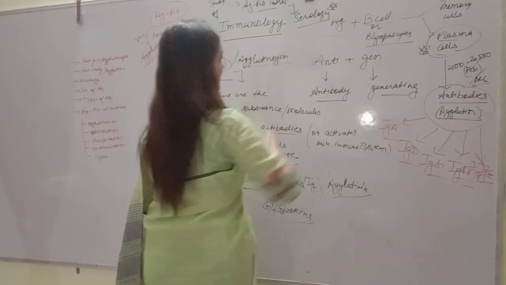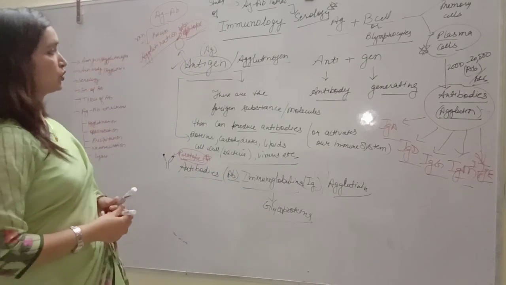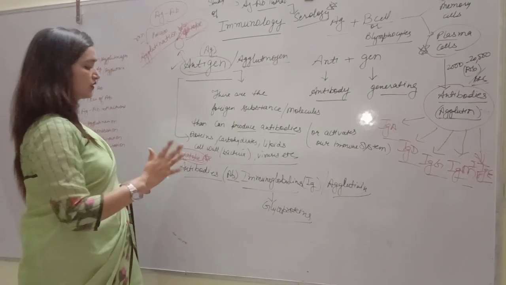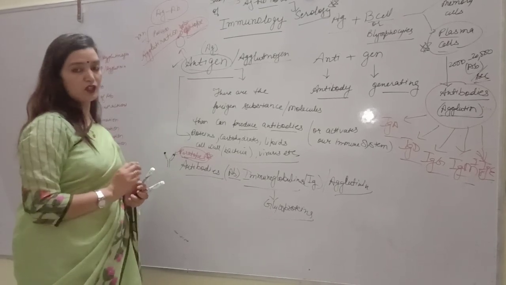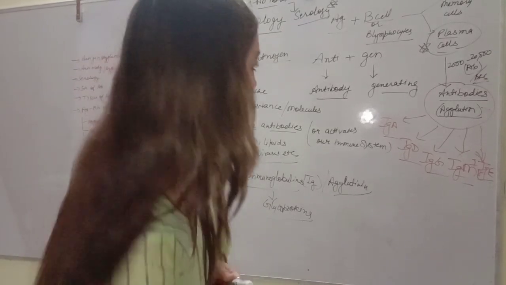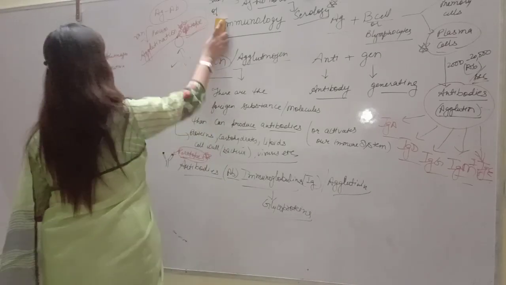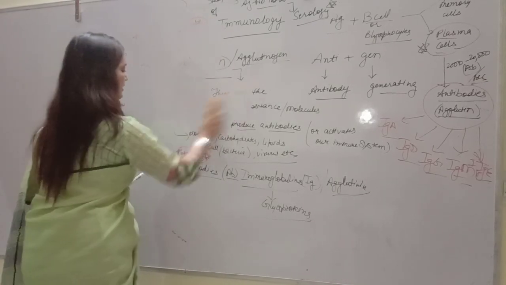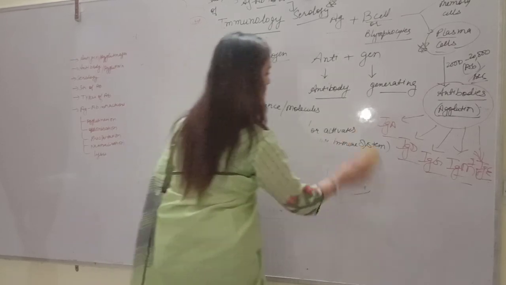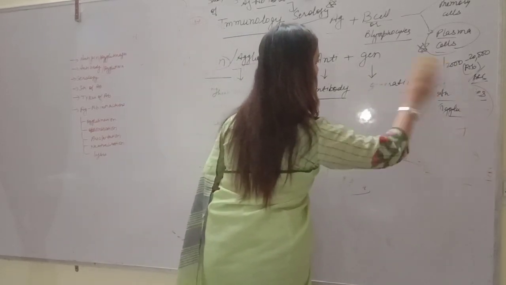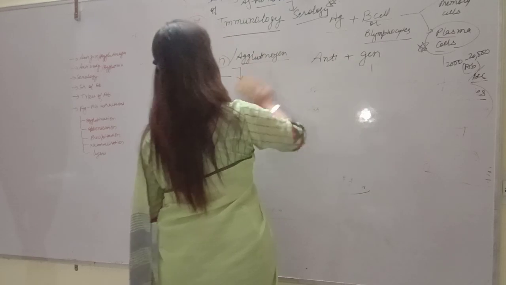So now we have done what is antigen and what are antibodies. Now we are coming to the types of antibodies. There are different types of antibodies like IgA, IgG, IgM, IgE, IgD.